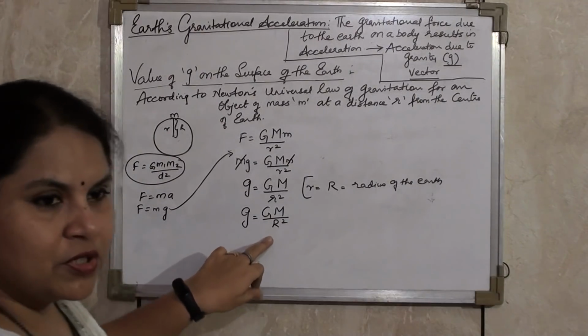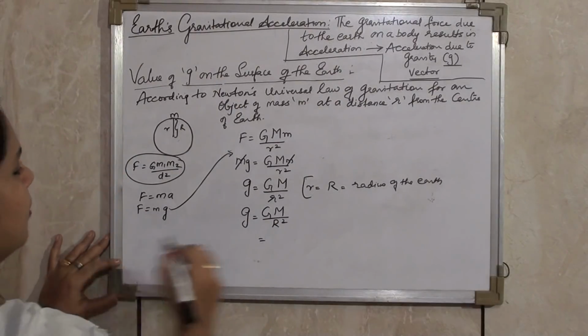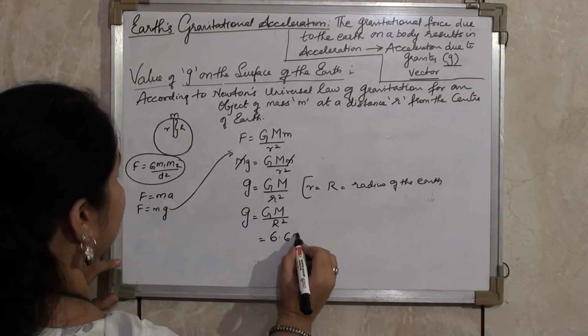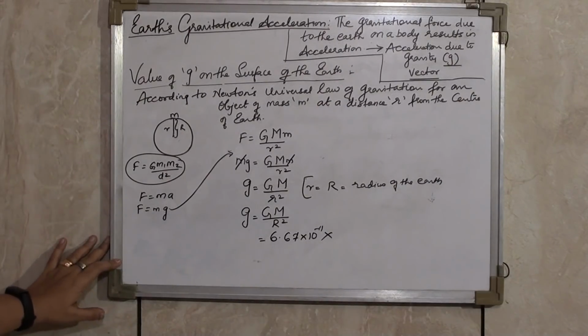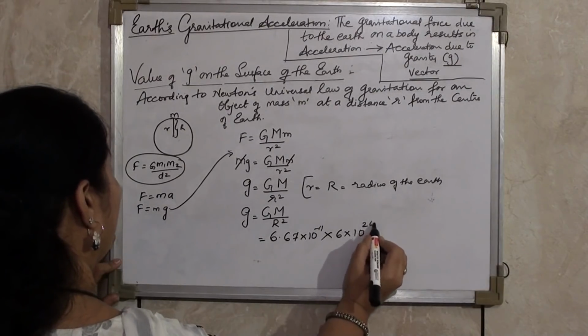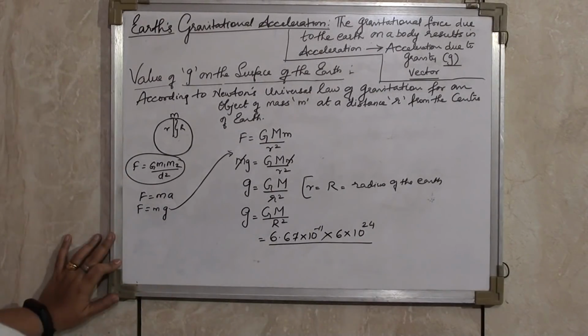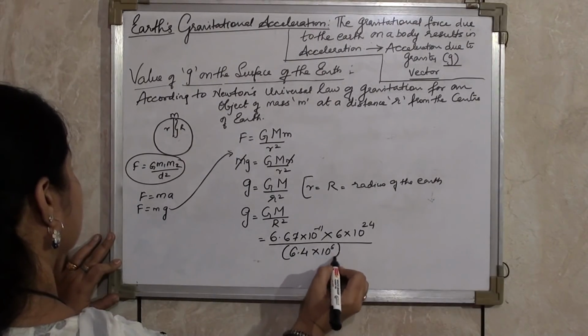Now I'll put the values for G, the universal constant value we have already found, 6.67 into 10 raised to minus 11. Mass of the Earth is 6 into 10 raised to 24. Radius of the Earth is 6.4 into 10 raised to 6, the whole square.